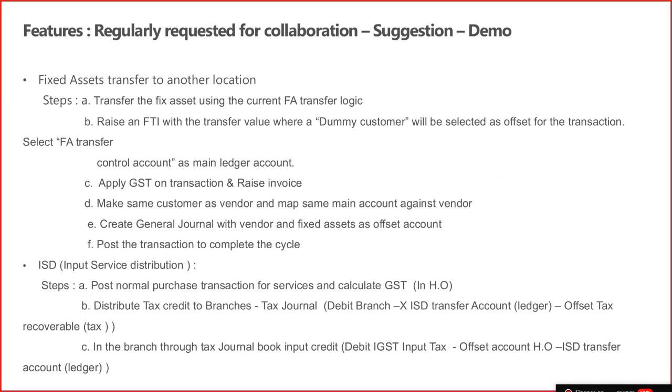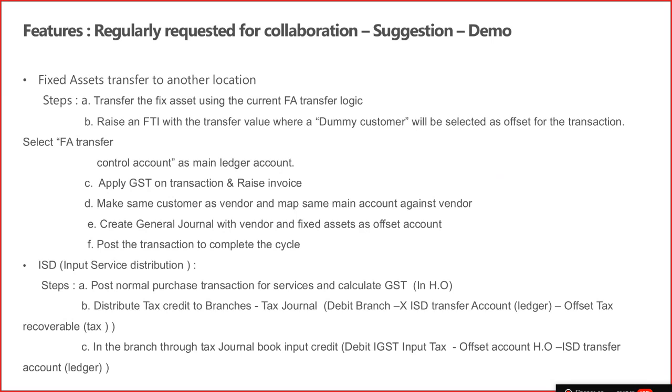Then you have to come back and post a journal, selecting the same customer as a vendor and the fixed assets control account, because the fixed assets you have already transferred, so you will have the fixed assets transfer control account that you will debit and credit. And when you post the journal, your dummy account will nullify, your fixed assets control account will nullify, and you have a tax, and the location of assets will move from one location to another location. This is a little lengthy workaround, but this is the only option currently if you want to apply the tax on the fixed assets transfer transaction.